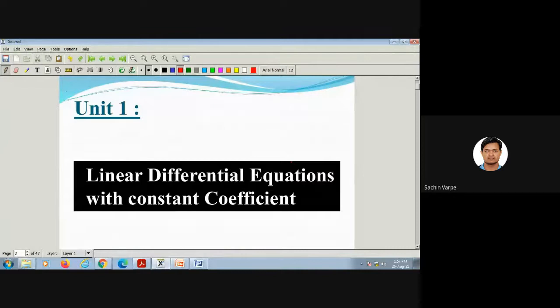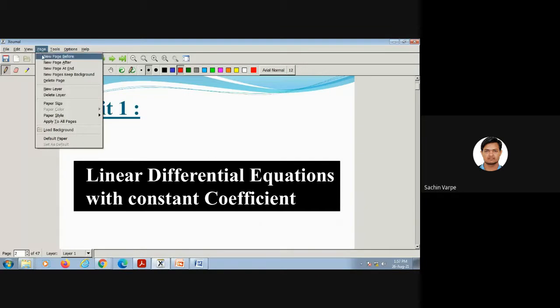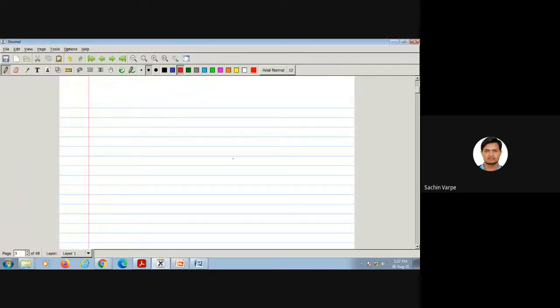Okay, so let's start now. The first topic is linear differential equations with constant coefficients. Earlier, maybe in M2, you might have discussed differential equations and the types of differential equations. Is the screen visible?